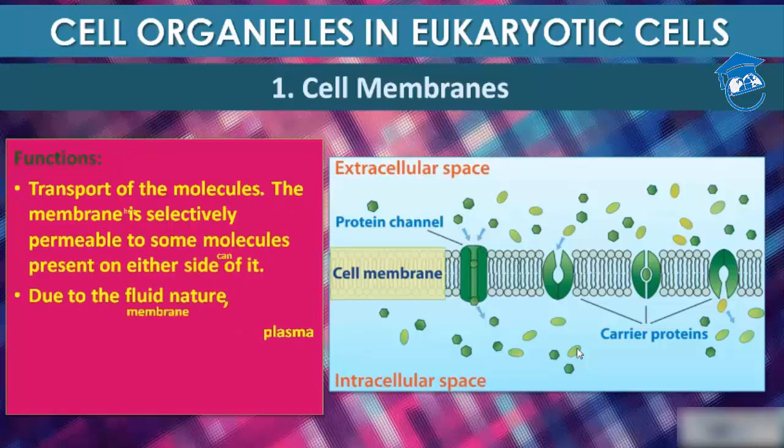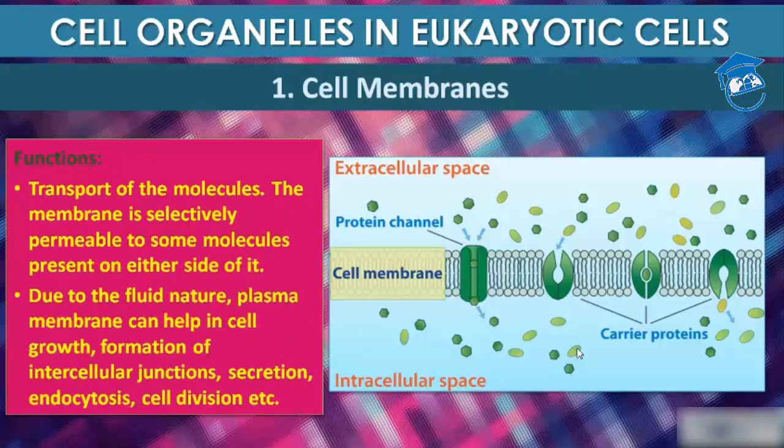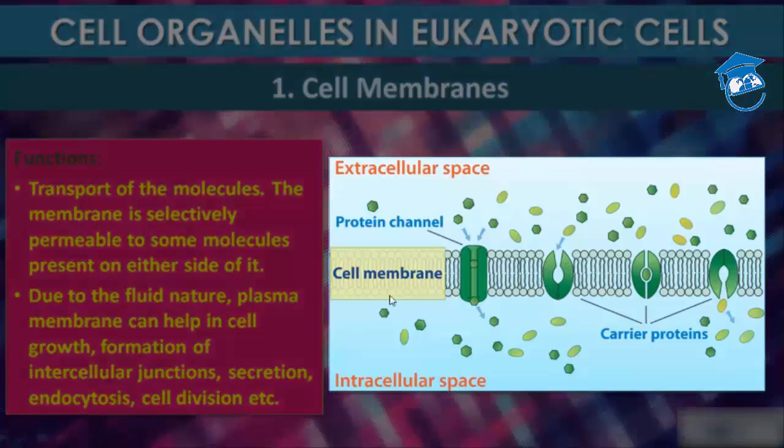So what's the function of the cell membrane, students? Transport of molecules. The membrane is selectively permeable to some molecules present on either side of it. Due to its fluid nature, the plasma membrane helps in cell growth, formation of cellular junctions, secretion, endocytosis and cell division, which are the main functions of cell membranes. This is the cell membrane. These are integral proteins. These are carrier proteins, which are integral proteins. And these are the protein channels.